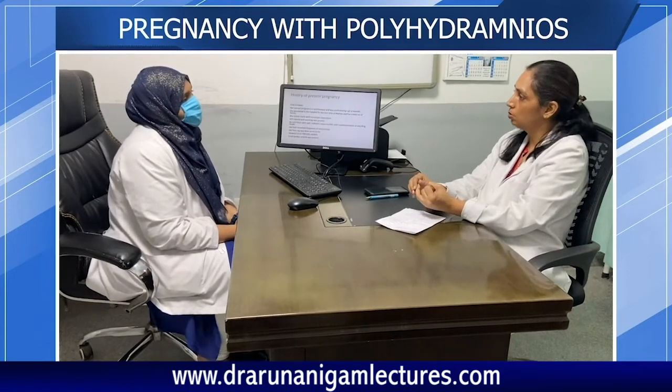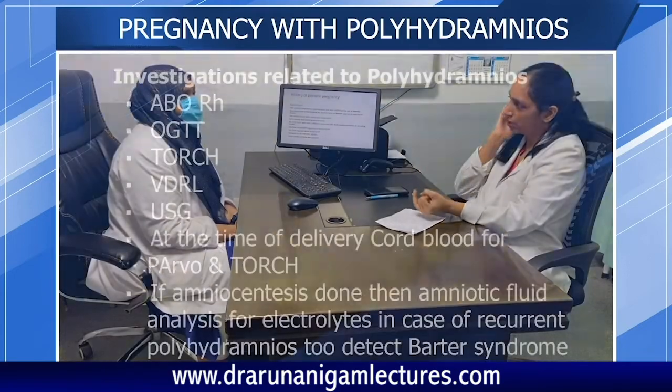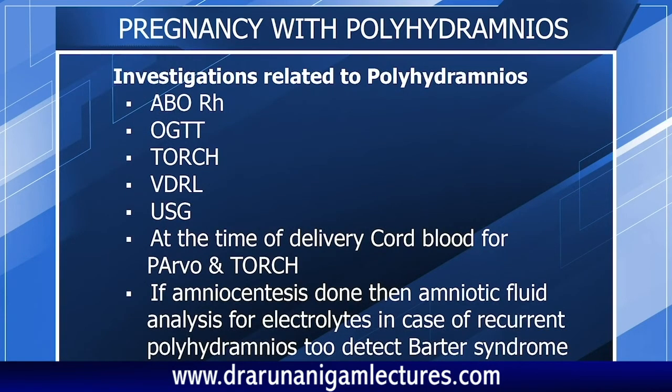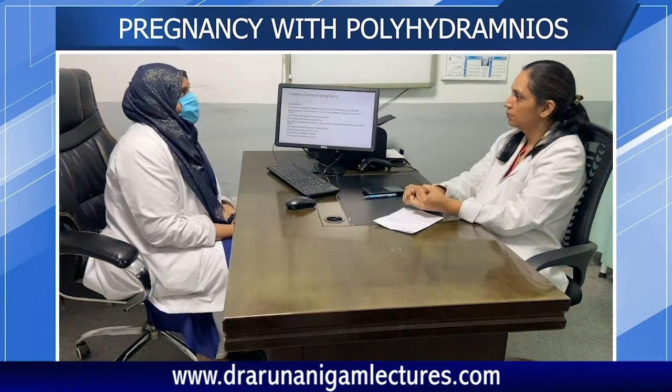Now you want to rule out thalassemia. The blood group you got done. Yes, ma'am. What else? Fetal infection. For fetal infection, which test would you like to do? Ma'am, I'd like to do the TORCH test. TORCH infections. Yes, ma'am.